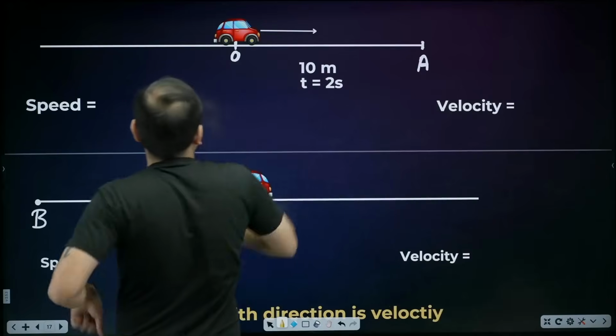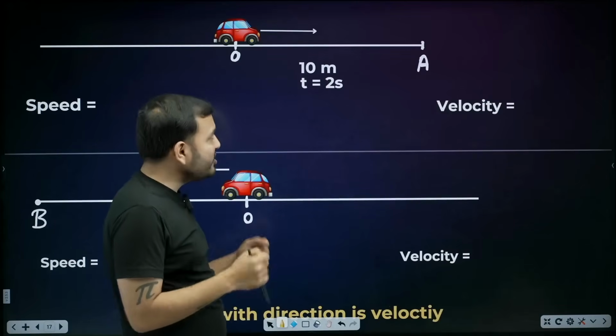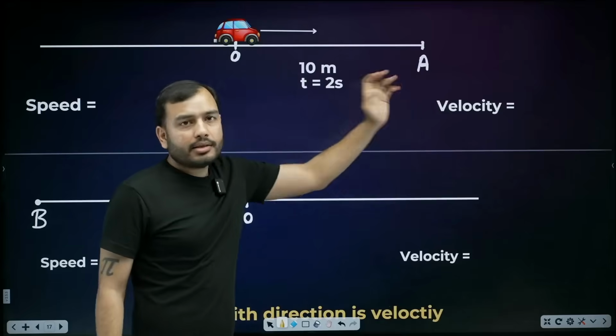Let's take the first case. Suppose this is a car. The car's on a road. The car goes from O to A.